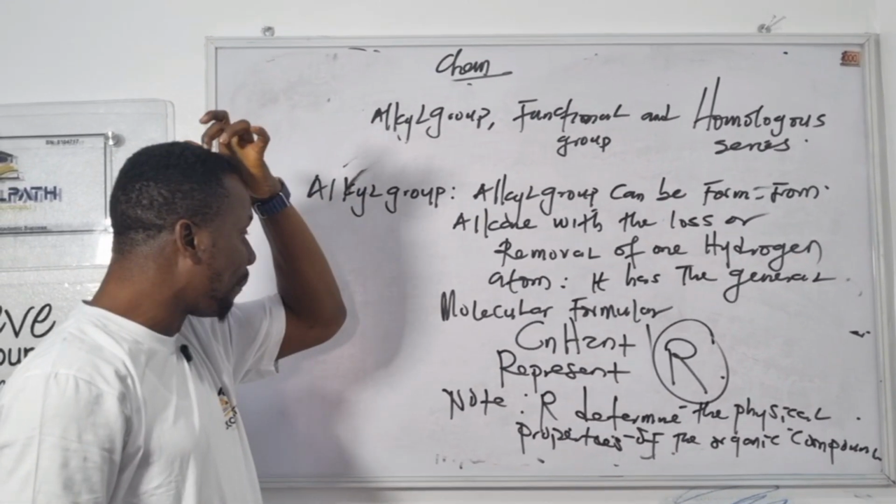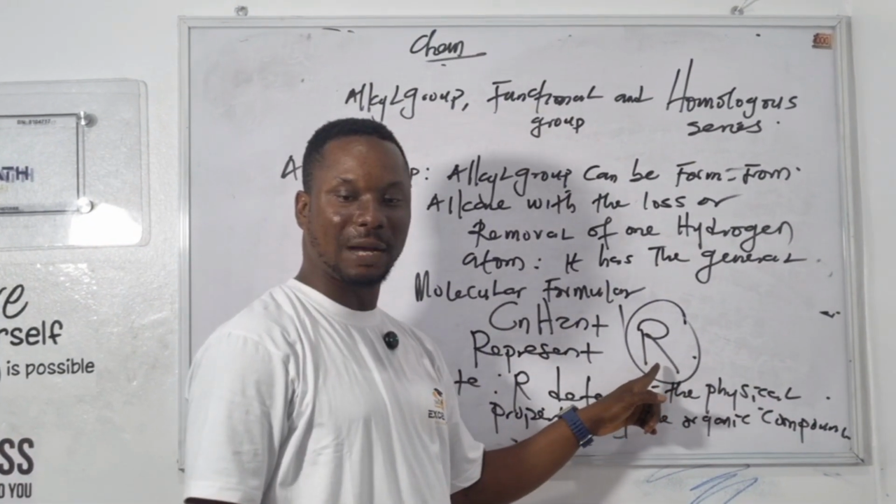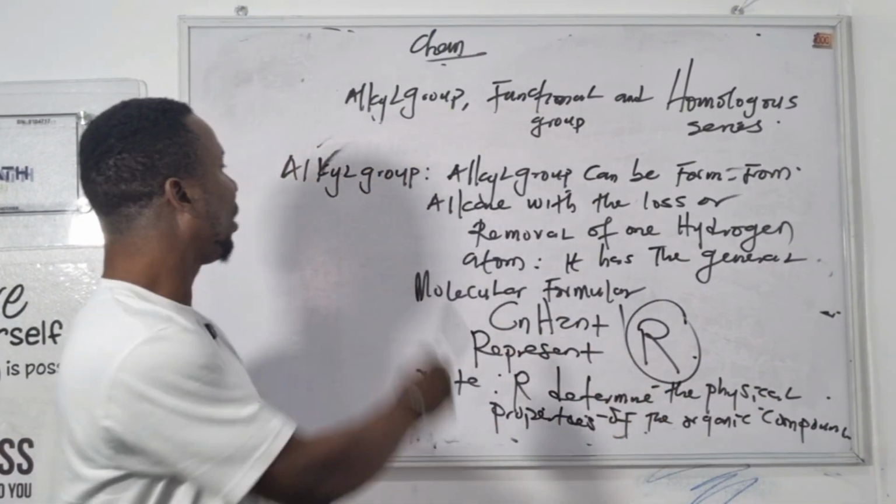So what determines the physical properties of the homologous series? The alkyl group, represented by capital letter R.